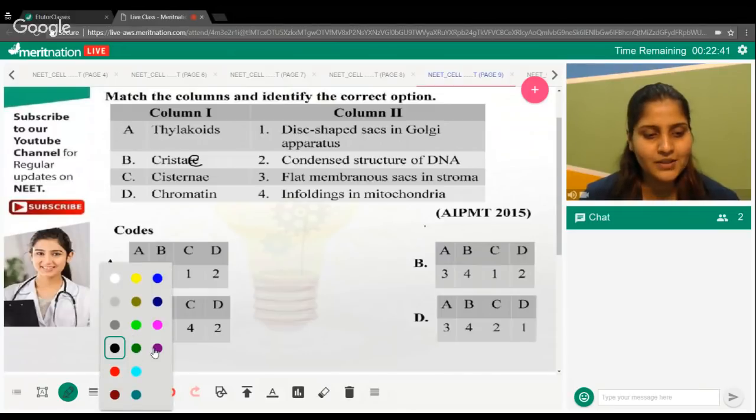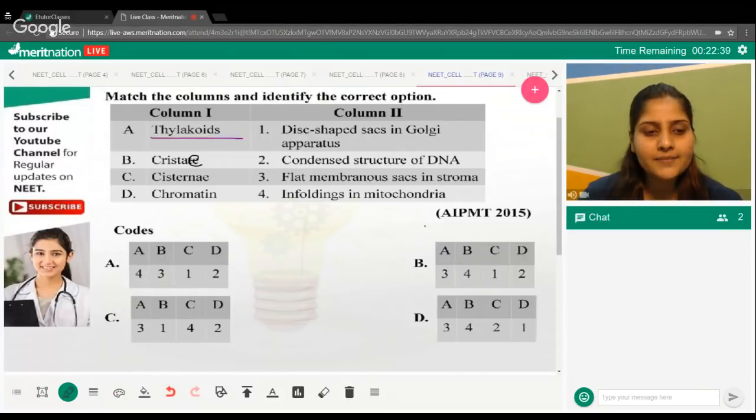Okay, let's try to solve it out. Thylakoids is something that you see in chloroplast. These are the membranes which are housing the pigments. They are carrying the pigments. So that is something you find in the chloroplast. So according to column 2, the flat membranous sacs and stroma of chloroplast makes the correct sense.